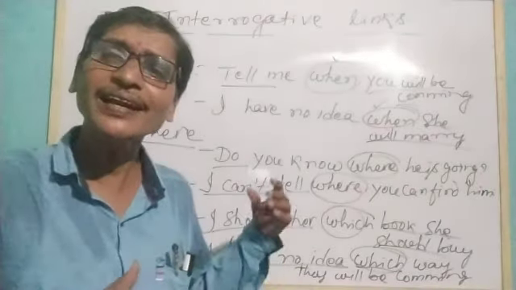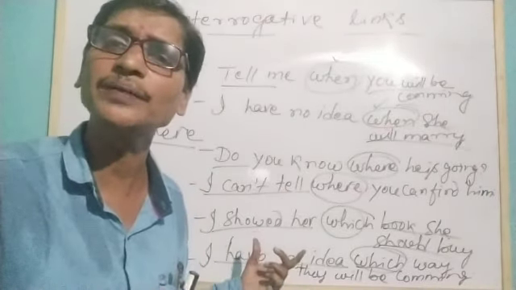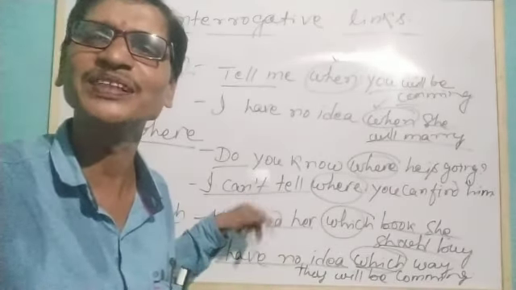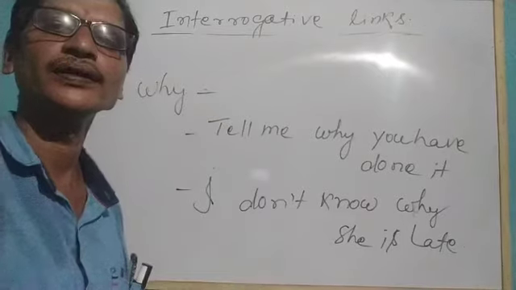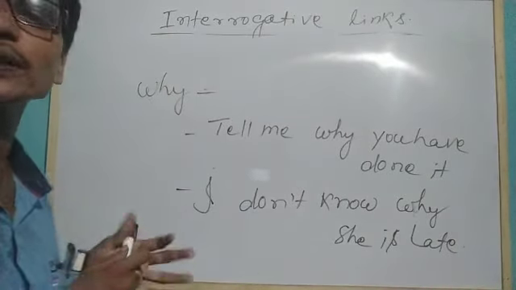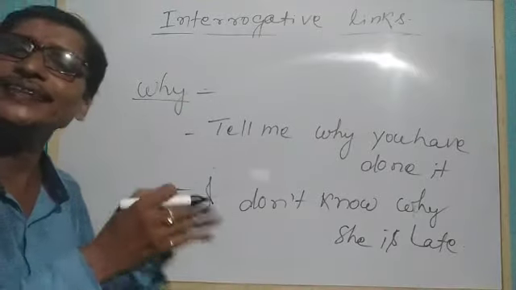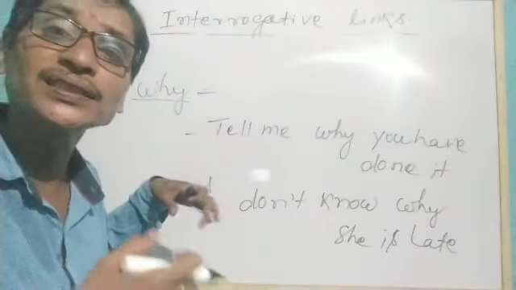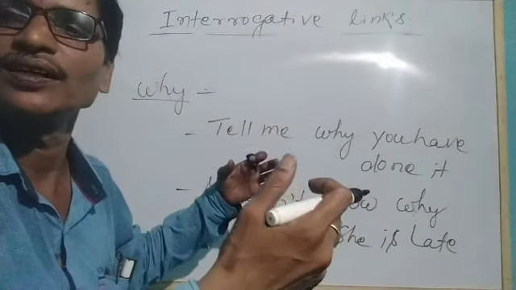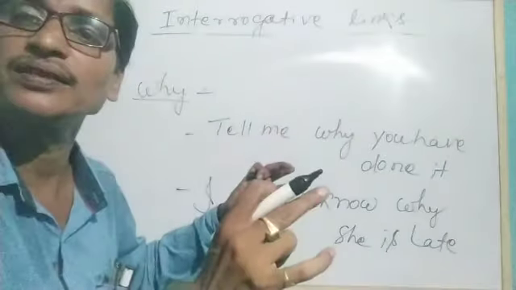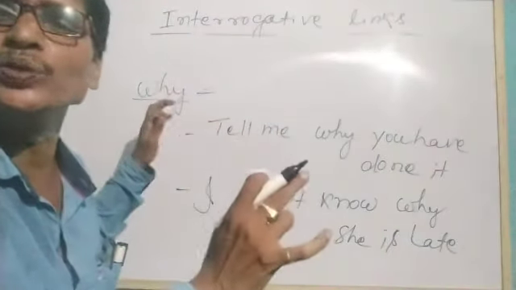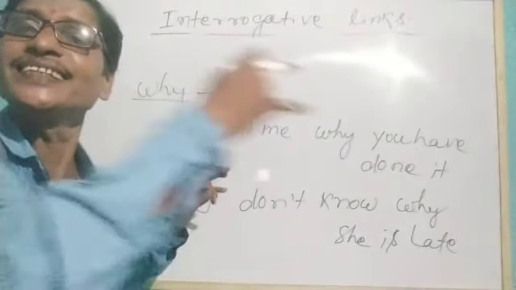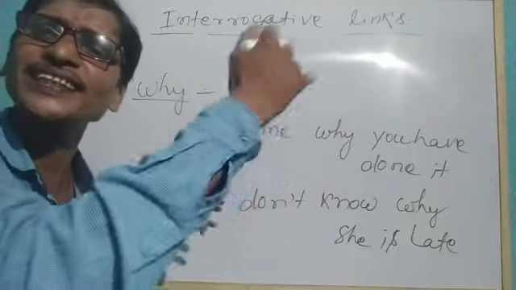Similarly, we have another such interrogative word, that means WH word, used as an interrogative link. Let's understand with examples right now. Here you see, we can use the word why as an interrogative link. As we know, why is used to ask the cause, the reason. For what reason? That means what cause? We use it like this: why did you not come to class yesterday? What is the reason for your absence in the class yesterday?